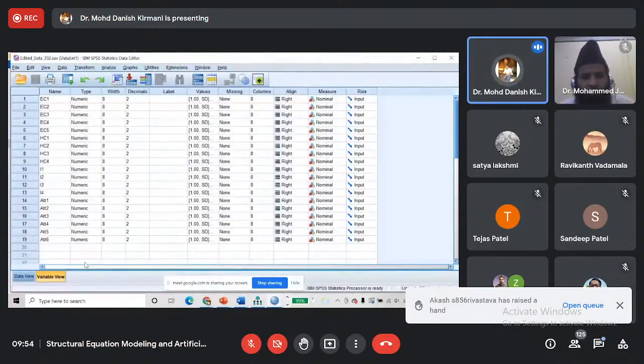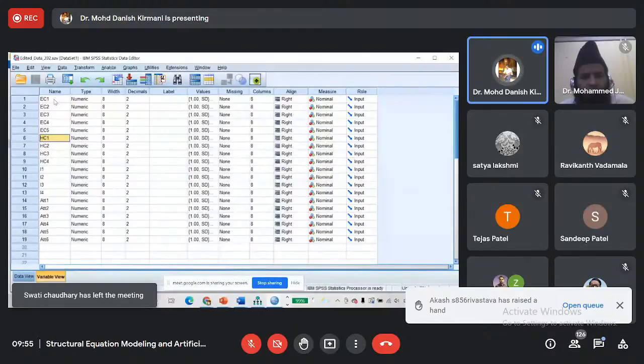These softwares are complementary to each other. SPSS is the base, and to use Amos we need an SPSS file. So here I will have to mention my constructs and my indicators. For EC there are 5 indicators, EC1 to EC5. For HC there are 4 indicators, HC1 to HC4. For intention there are 4, I1 to I4, and for attitude there are 6, ATT1 to ATT6.